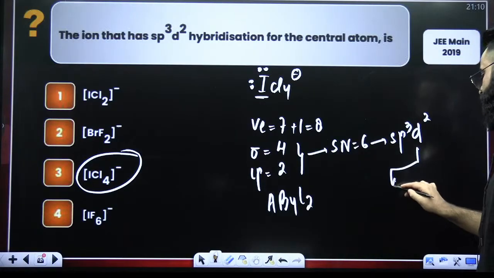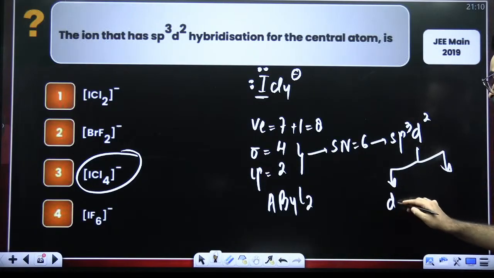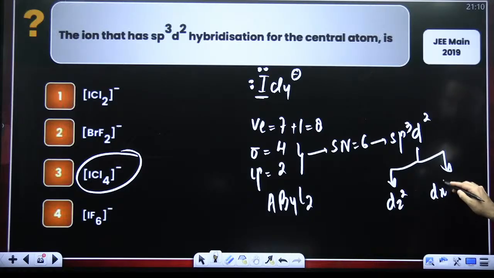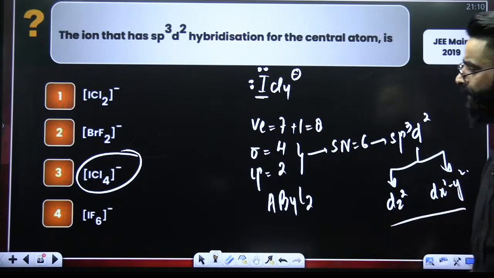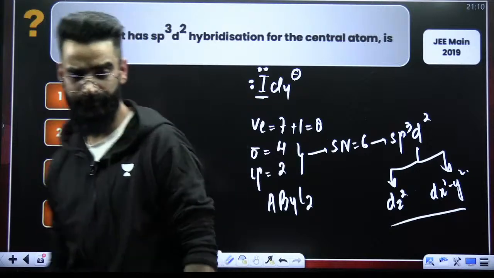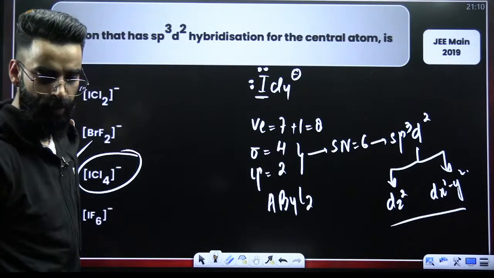When the hybridization involved is sp3d2, which d orbitals are involved in hybridization? They are dz square and dx square minus y square. You should know it, right? It's simple. Option 3.